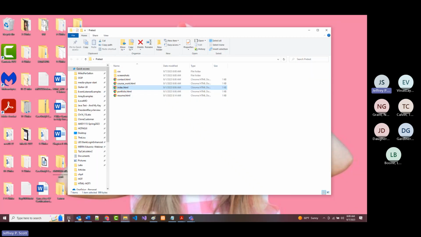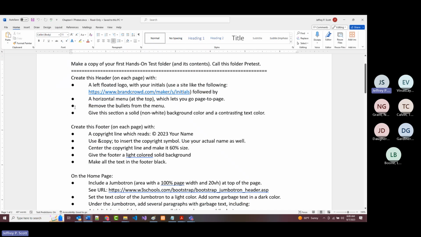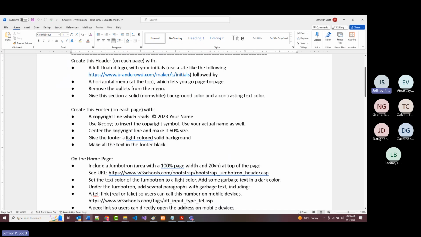Then you are supposed to go in and make the following changes. So for each page, you should have a header at the top of the page. And what we're going to do is move basically the navigation bar that you had at the bottom of the page up to the top. In addition, we're going to create a logo. All it has to have is your initials on it. I gave you one, you can use this or anything else you want.